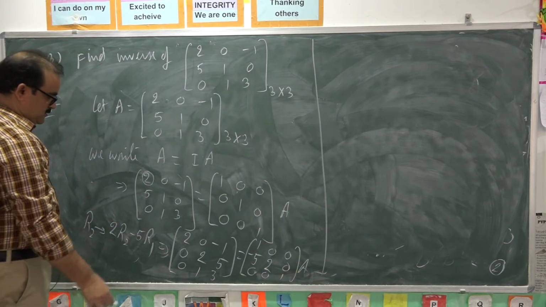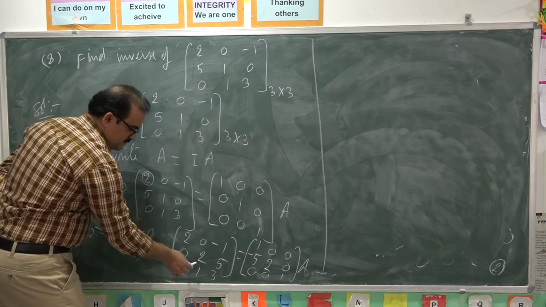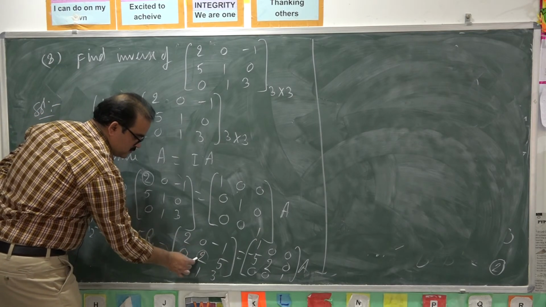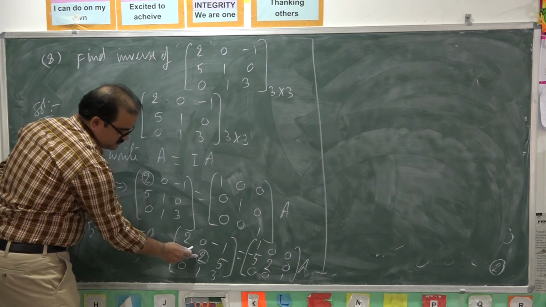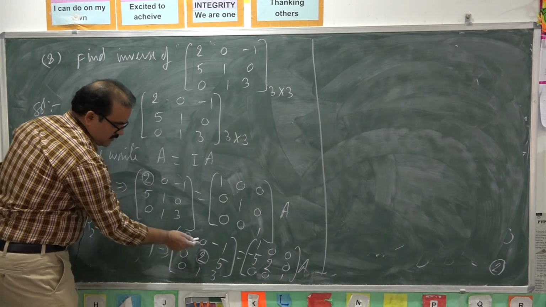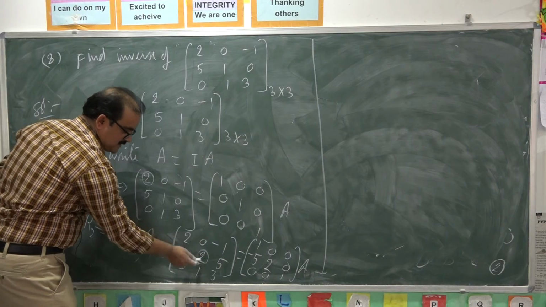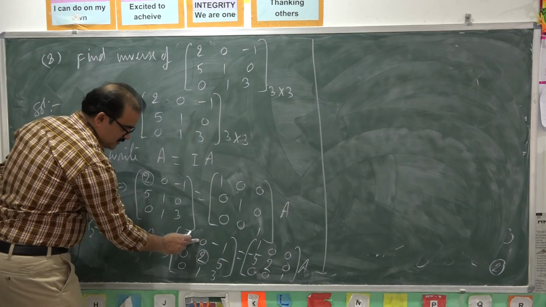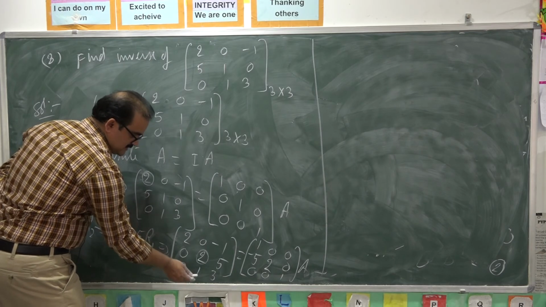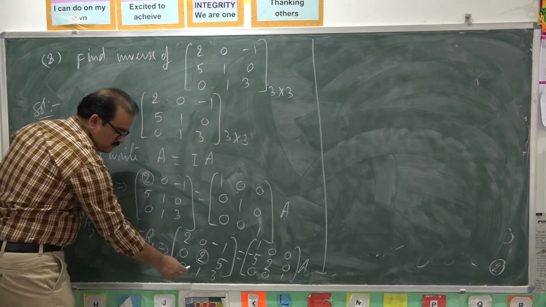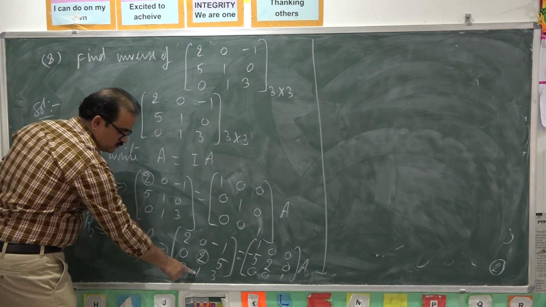Okay. Next, in next step you take the second diagonal element, round off that. By using this second diagonal element, reduce the remaining elements in second column as 0. It is already 0. Now we want to change this as 0. How it will become 0? Multiply this with 2 and subtract.